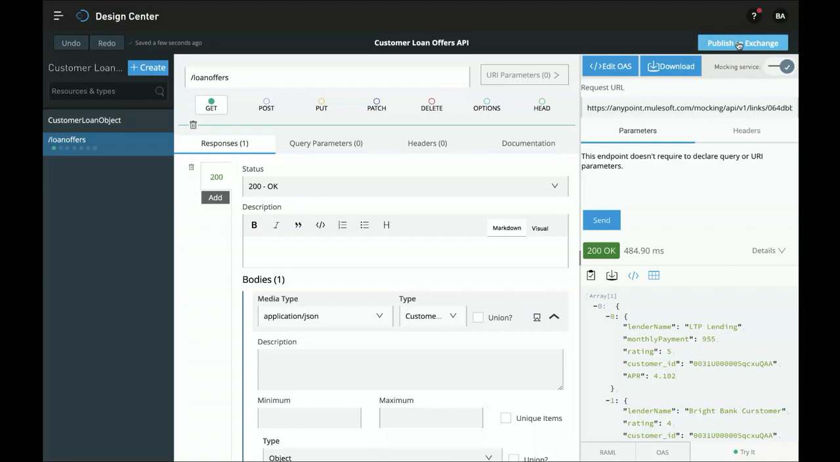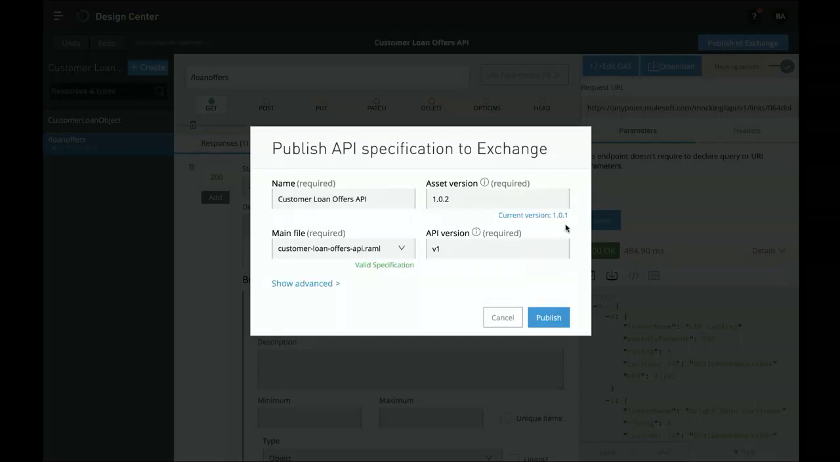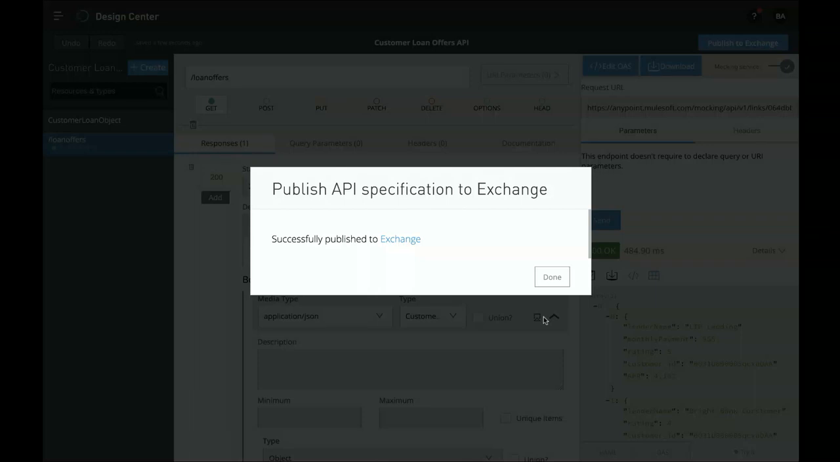So now that we've defined our API, let's publish it to Exchange. This is our repository to share reusable assets throughout our organization so others can easily find it. And API Designer automatically takes care of the versioning. So now that it's published, I can view the page on Exchange that users can see.